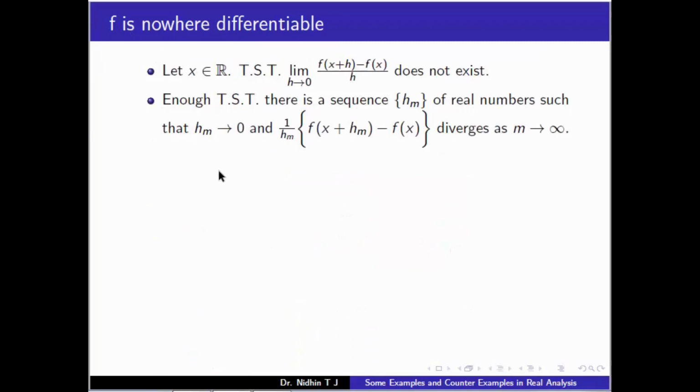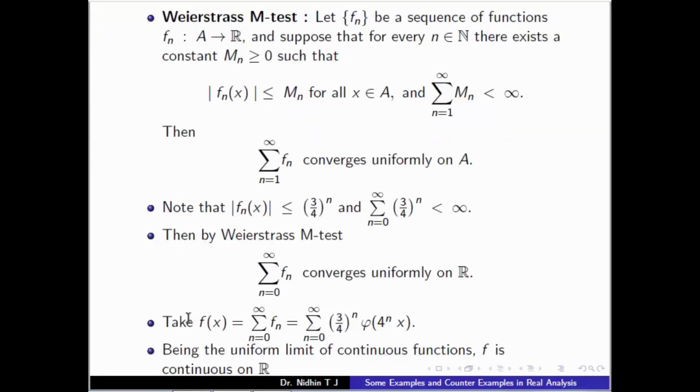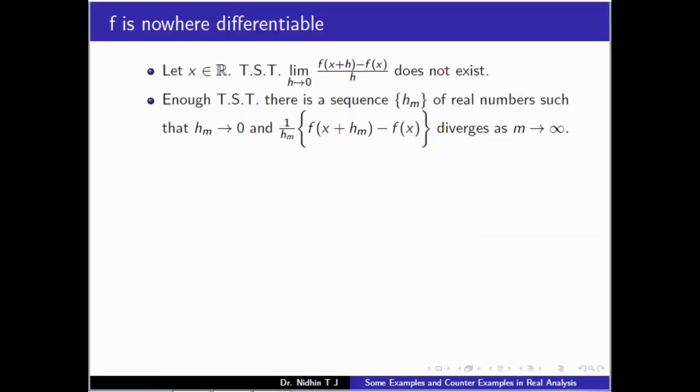So we constructed such a function, and we proved that it is continuous, and now we will show that it is nowhere differentiable. For that we take x in R, and we have to show that it is not differentiable, that is, to show that the limit as h tends to 0 of (f(x+h) - f(x))/h does not exist.